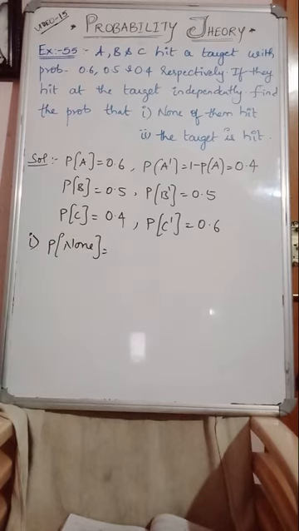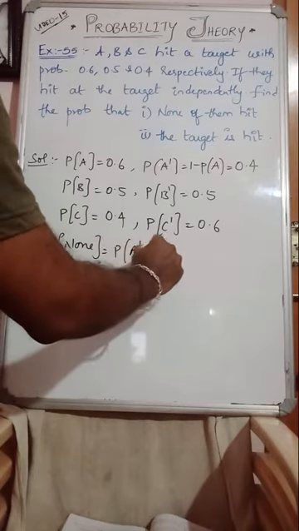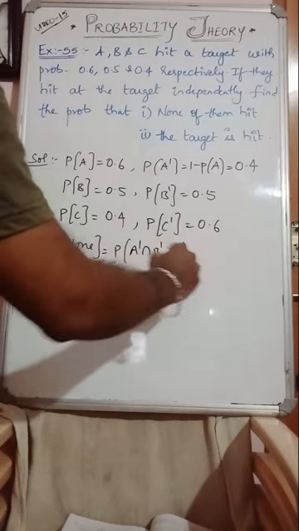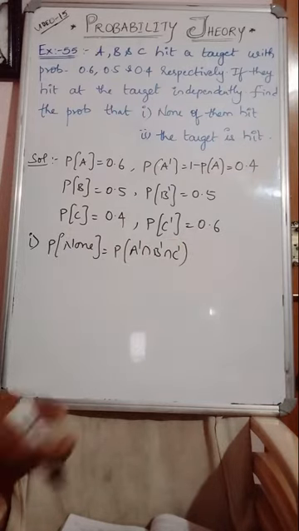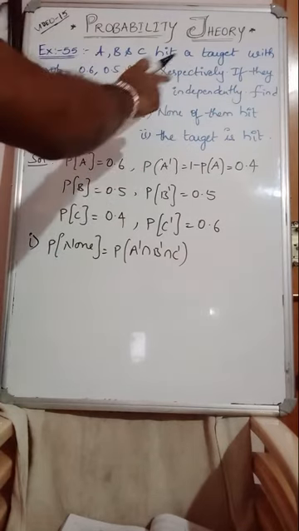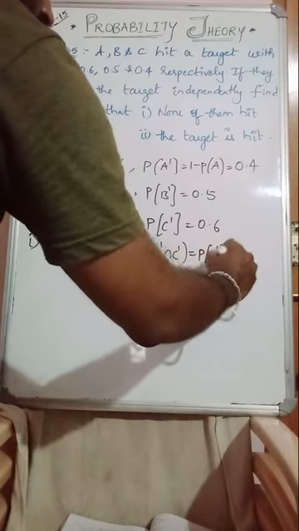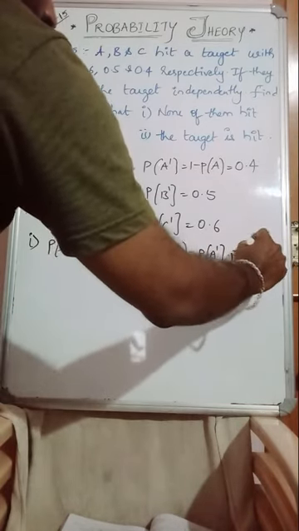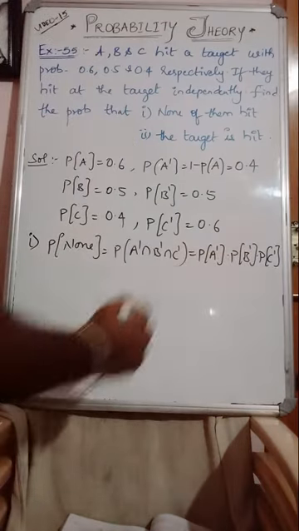So none of them hit the target means P of A dash and B dash and C dash, right? P of A dash intersection B dash intersection C dash, and they tried independently. Look at that, if they hit the target independently, independently means P of A dash into P of B dash into P of C dash. Multiply those two, independent case.